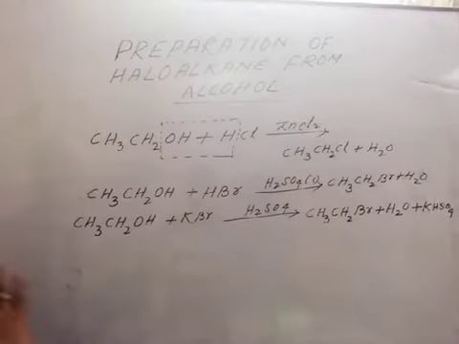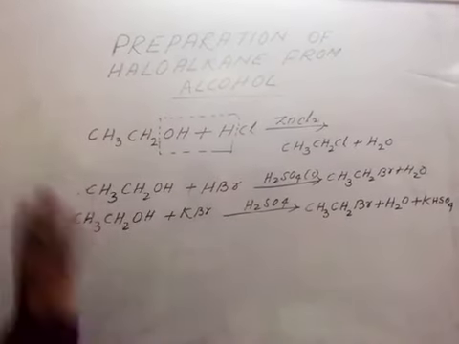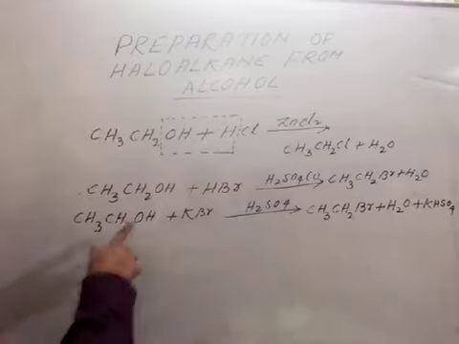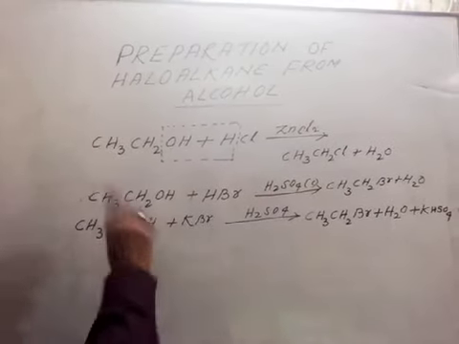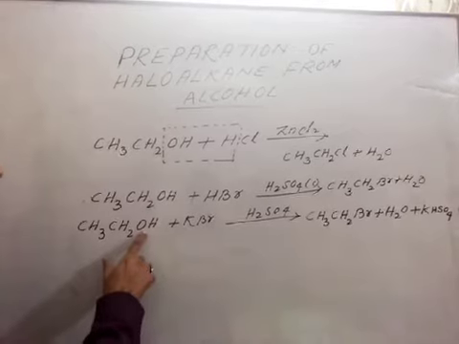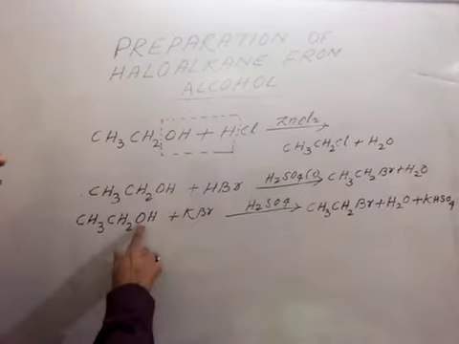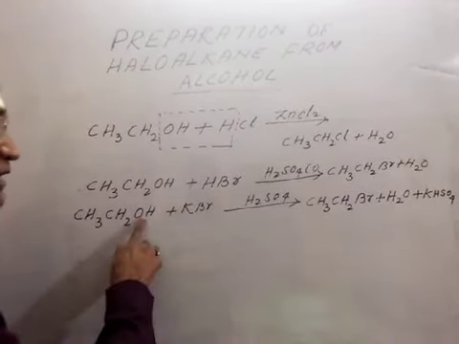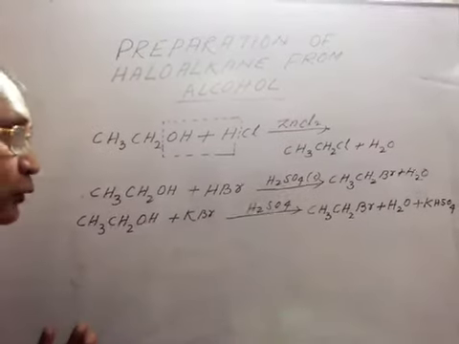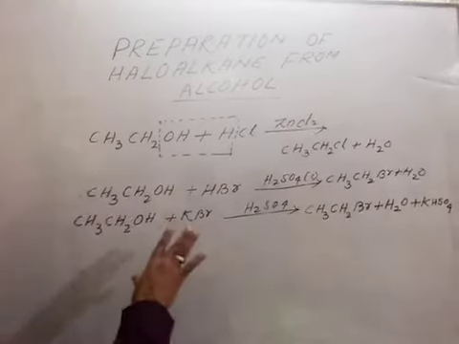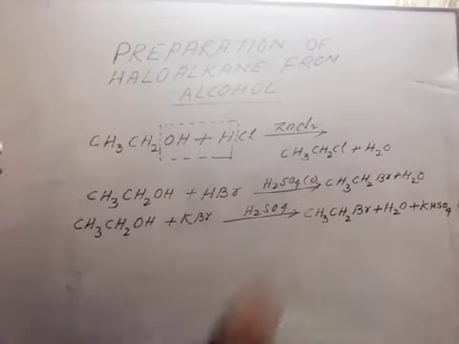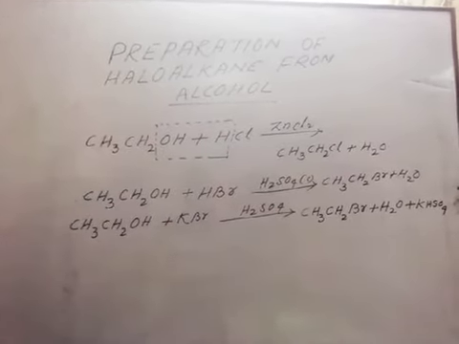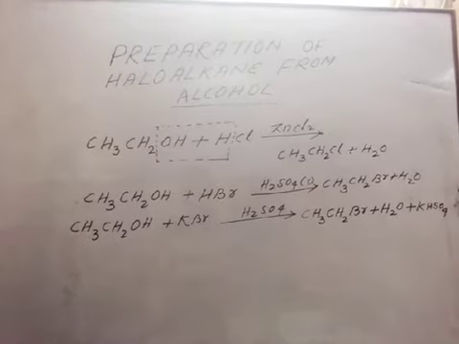Now we see there is no requirement to remember the product. Hydroxyl will separate out, bromine will join. To separate this hydroxyl, one hydrogen is required. This hydrogen and hydroxyl will produce H2O, and the rest elements, that is potassium and HSO4, will join with each other and will produce KHSO4.